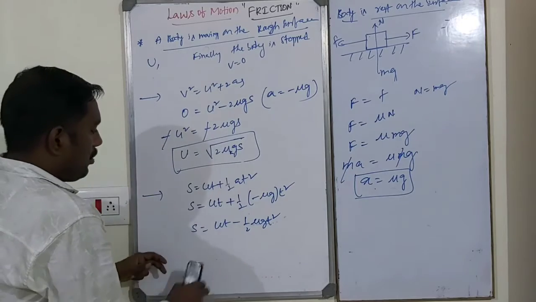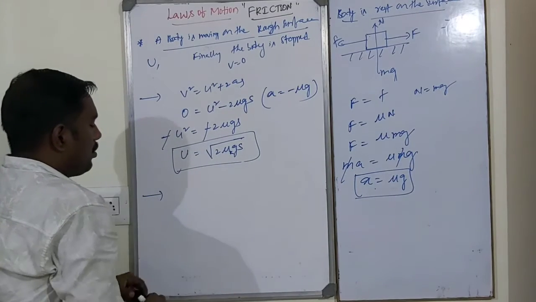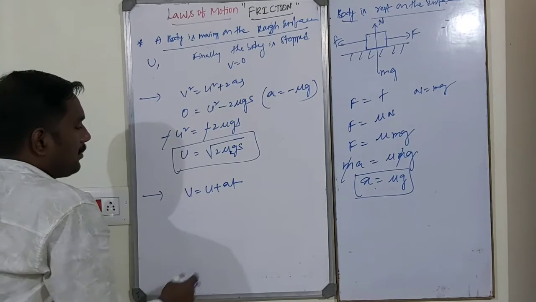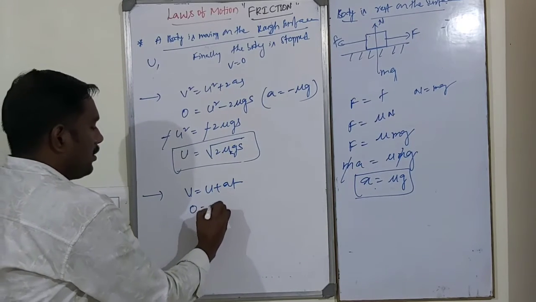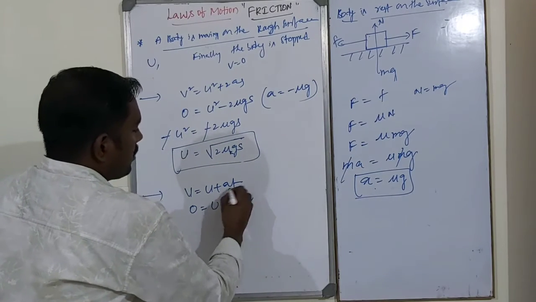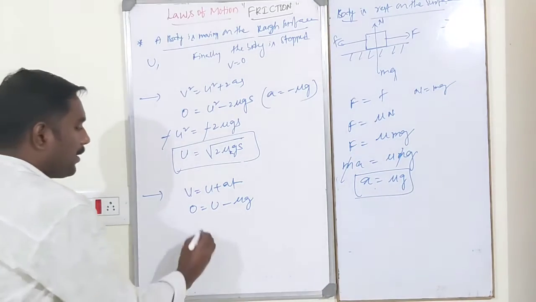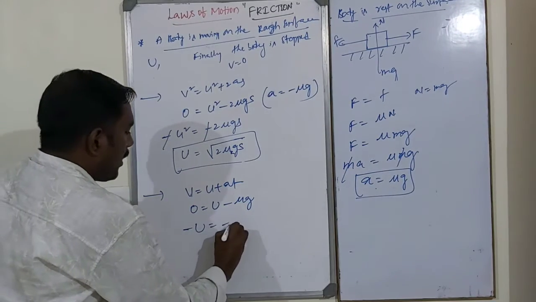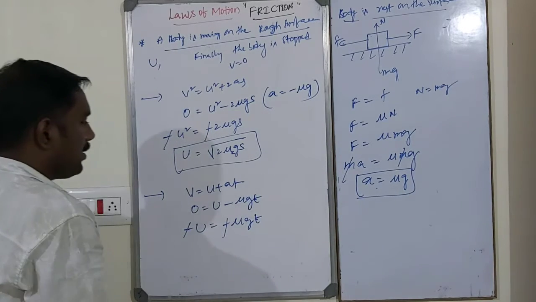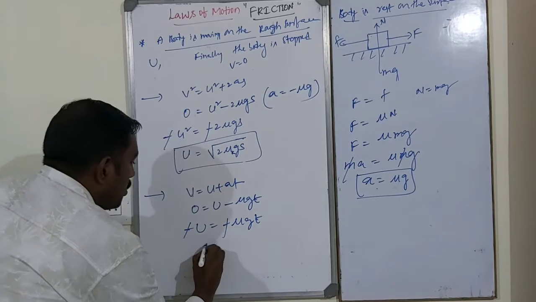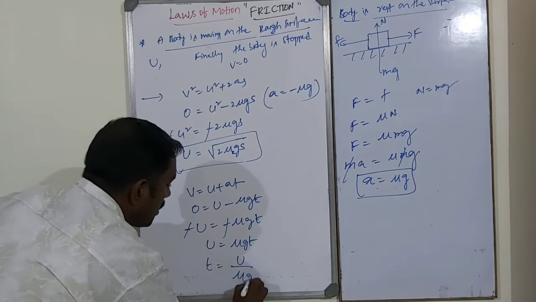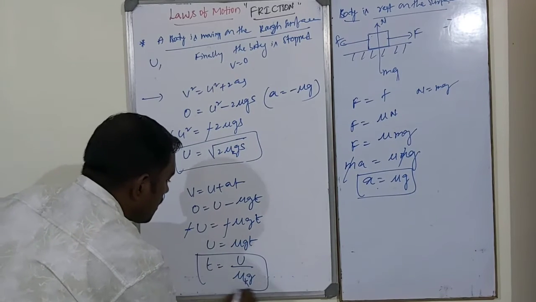I will take one more equation, that is, v equal to u plus at. How to find out the time factor? Final velocity will be 0. So 0 is equal to u minus, what is the value of a? Minus mu g, because finally the body will be stopped. Then minus u is equal to minus mu into g. Minus minus cancel out. Then u is equal to mu g t, so t is equal to u by mu g. This is the time.